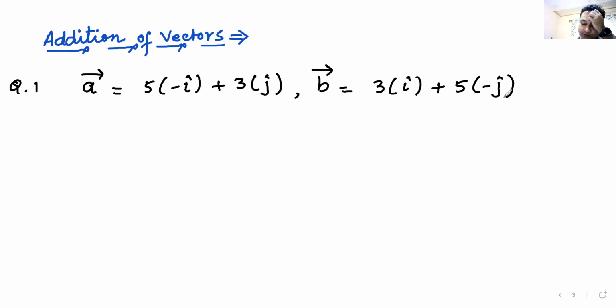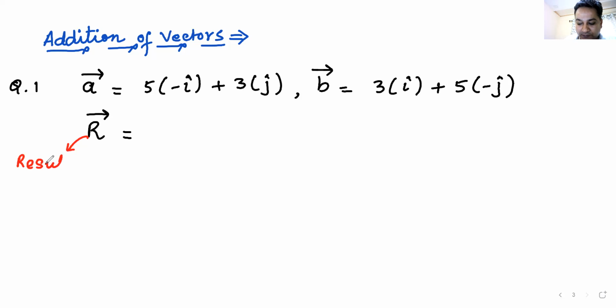You have to find the resultant. Whenever two or more vectors are added, whatever you get is known as the resultant vector.